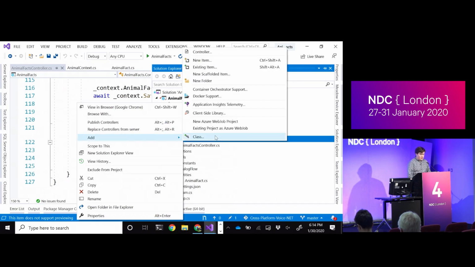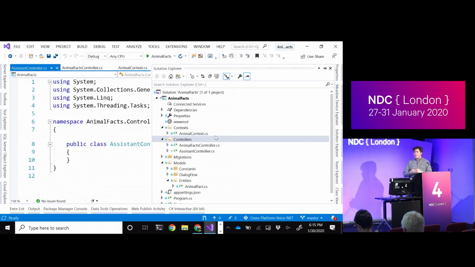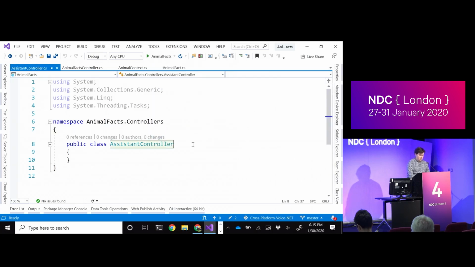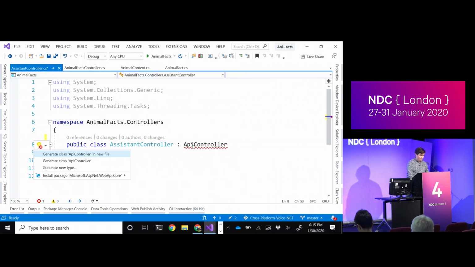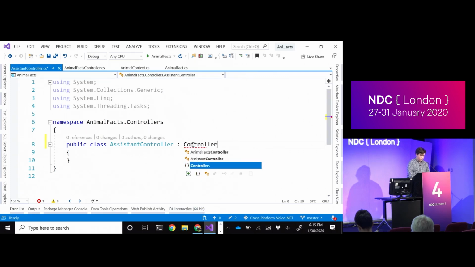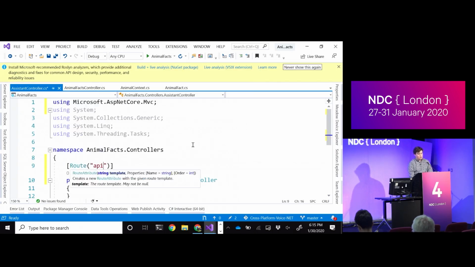In this case, I'm going to actually just start with a base class, assistant controller. I'm going to put all of the different assistant logic in one file just so I can scroll without swapping files on you guys, but as a general separation thing, I wouldn't normally do this by having just an all-assistants controller. And then I'm going to inherit from controller, not API controller, just controller. We'll give it the route matching the one that we had before, which is api/ the controller name, in this case assistant.